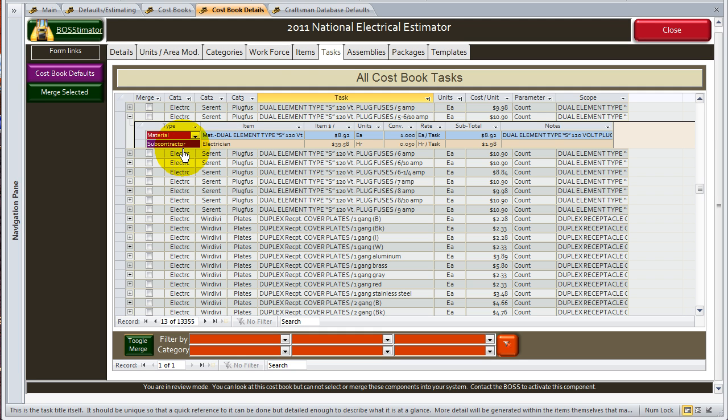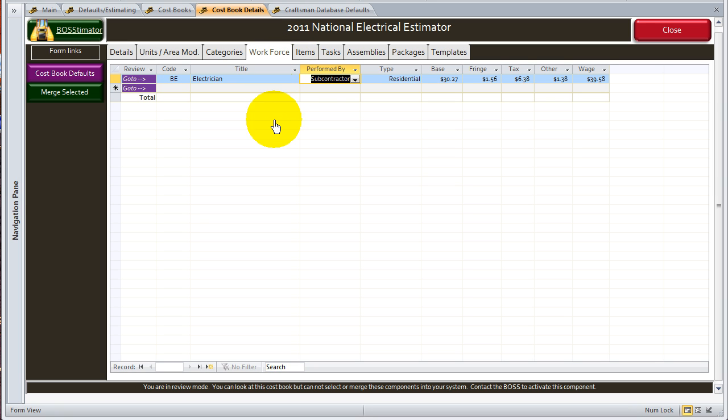If you have 15 different types of workforce involved and you adjust each one according to who actually performs it, then we can determine what a schedule would be and what's going to be performed in-house and out-of-house. So that's what the perform by action does, and it's very useful for you. I'm going to change that back to an employee status, and then we'll go on to the next thing.